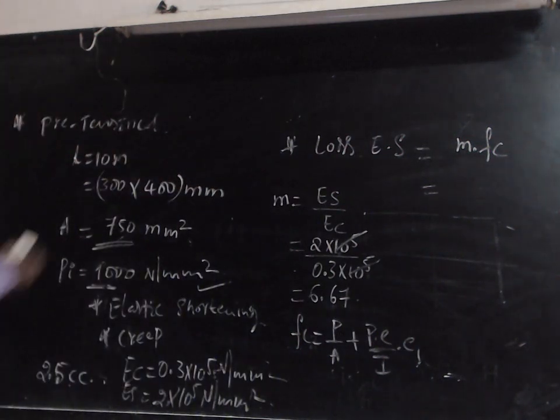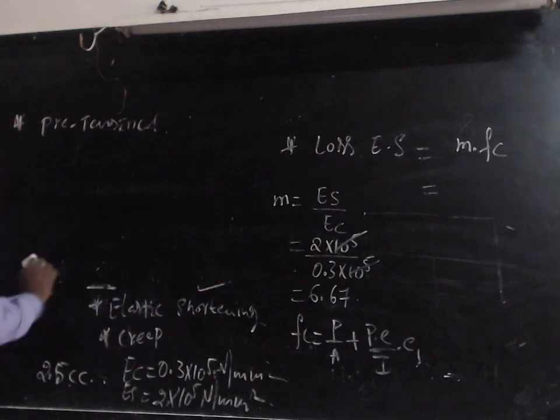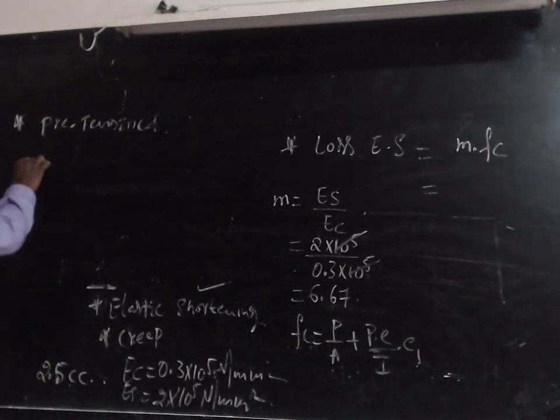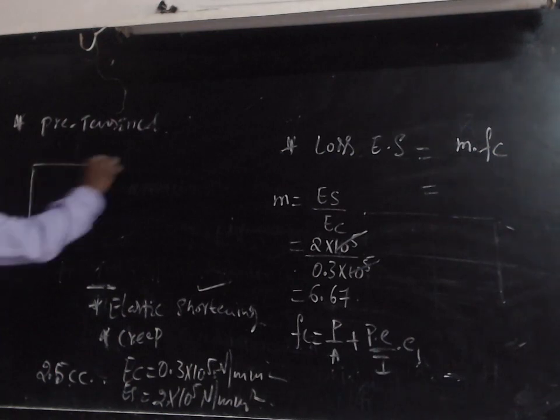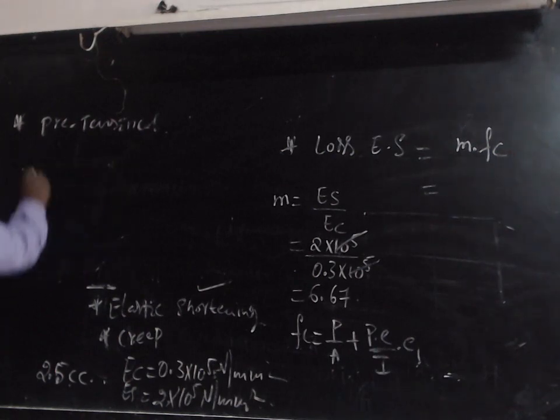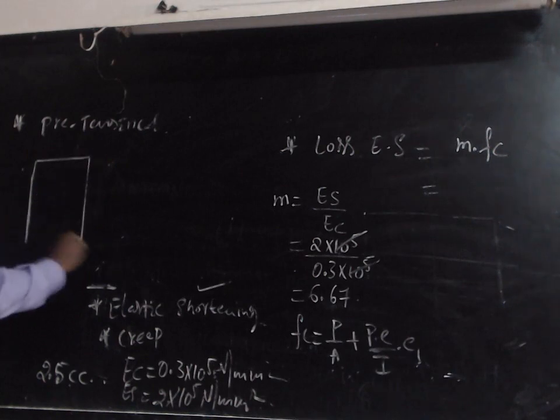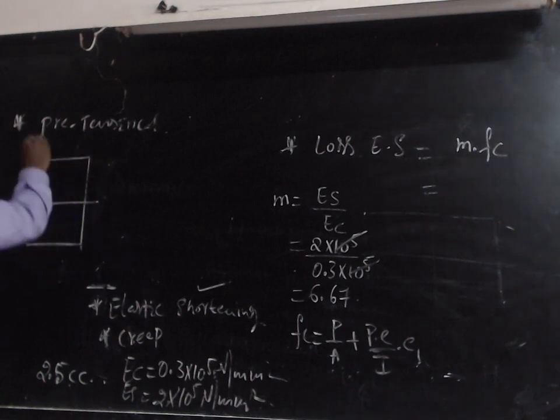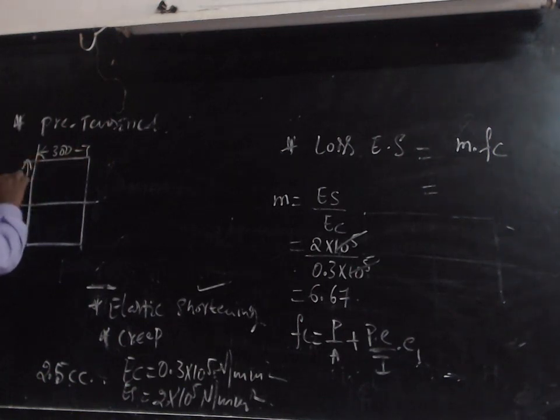Okay, I am going to use this space to write the diagram, the cross sectional detail. Cross section is 300 by 400 mm. Okay, this is the cross section.